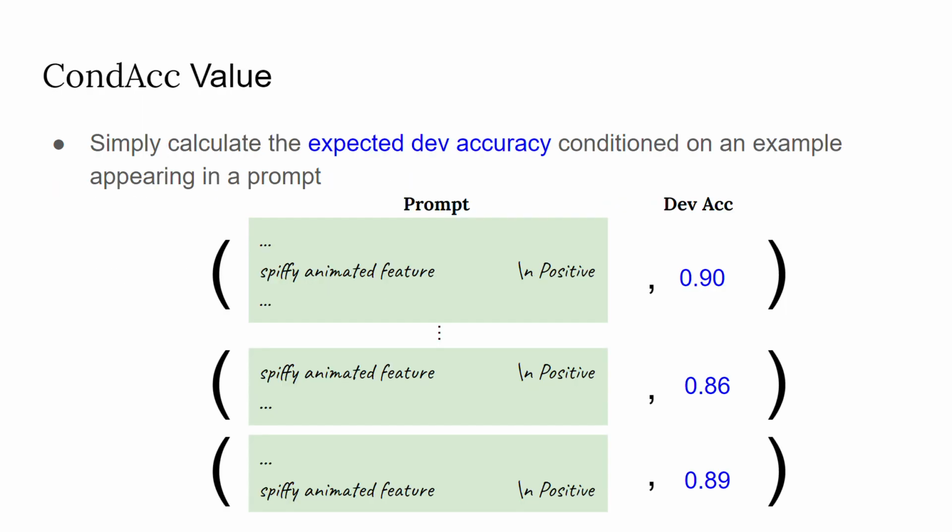Our CondAcc method is very straightforward. In the first step, we have collected this prompt-to-accuracy data. Now, suppose that a training example always has good dev set accuracy combined with whatever other examples. Then we think this is a stable training example and we select it. So the way we assign value to a training example is just calculating its average dev set accuracy.